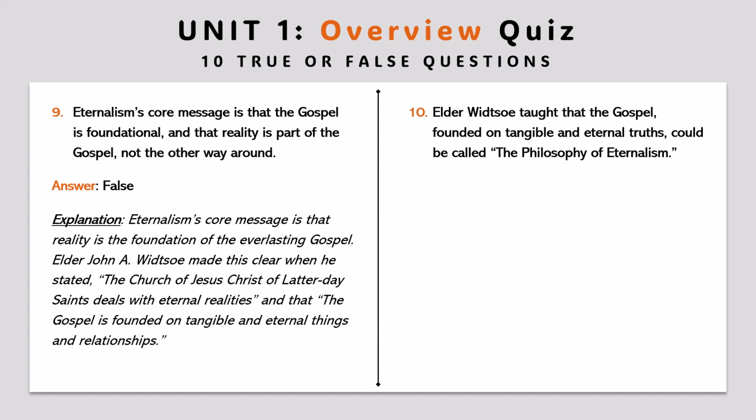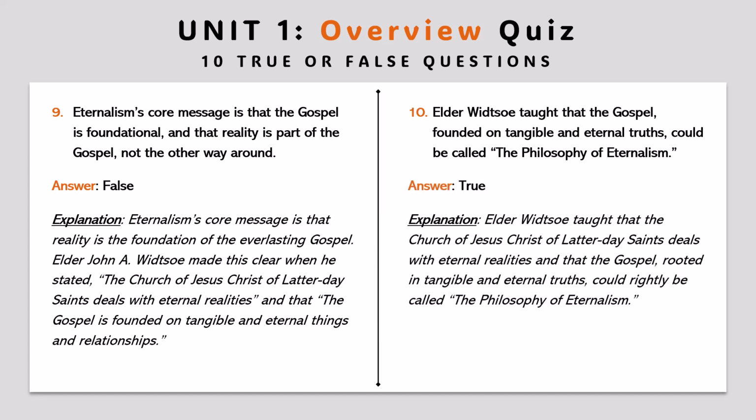Question 10. Elder Whitsoe taught that the gospel, founded on tangible and eternal truths, could be called the philosophy of eternalism. Answer: true. Explanation: Elder Whitsoe taught that the Church of Jesus Christ of Latter-day Saints deals with eternal realities, and that the gospel, rooted in tangible and eternal truths, could rightly be called the philosophy of eternalism.